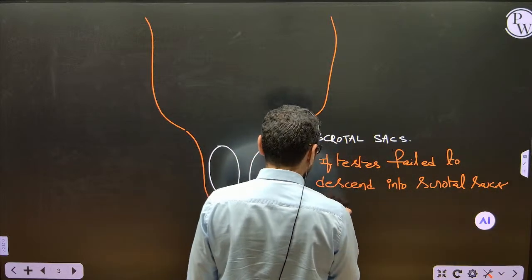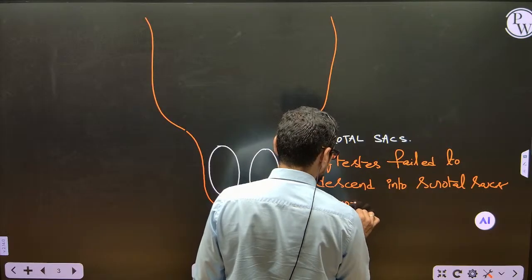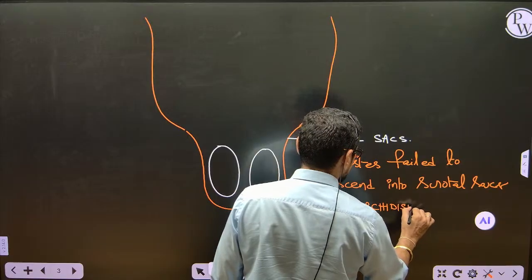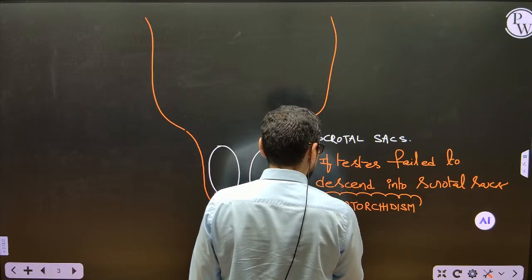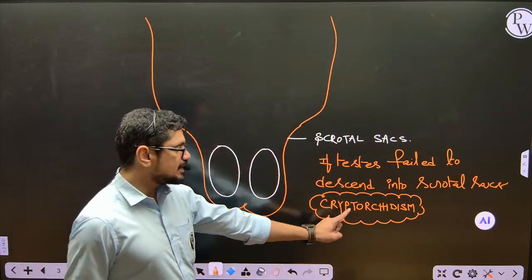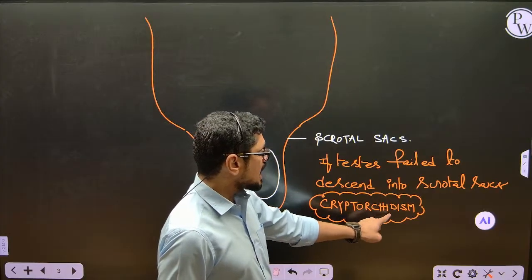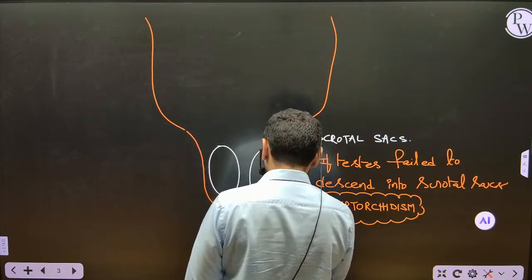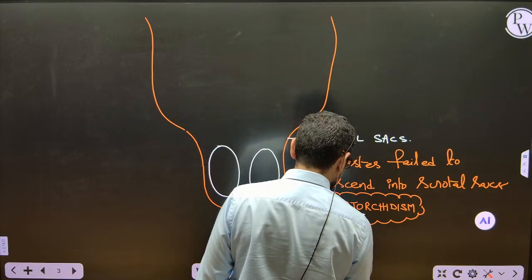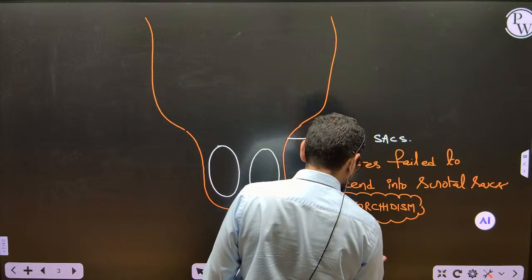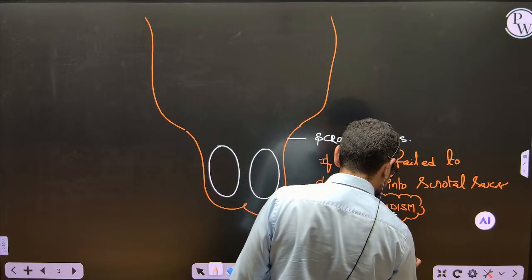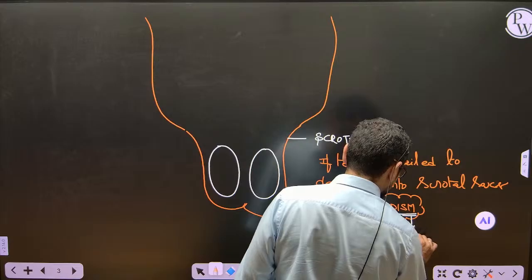the condition is called cryptorchidism, C-R-Y-P-T-O-R-C-H-I-D-I-S-M, cryptorchidism. Crypto, what do you mean by this crypto? I will write here. Crypto means hidden. Cryptocurrency, hidden currency. Orchid, O-R-C-H-I-D, orchid means testis, T-E-S-T-I-S. Ism means condition.